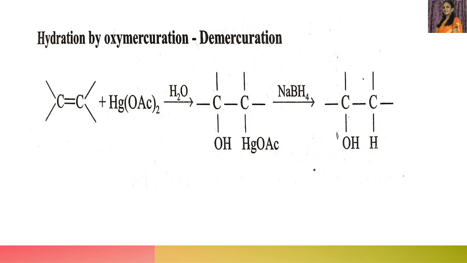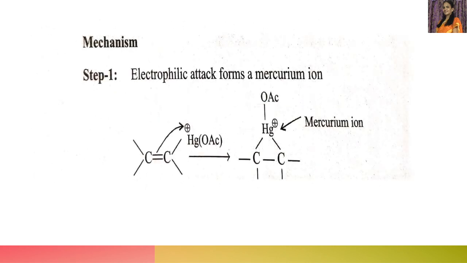Okay, so in this afterwards what happens? We should remove this with the help of a reducing agent like sodium borohydride. Then we will get the final alcohol, the product that we want. So H to one carbon and OH to another carbon, addition of water is taking place, that is alcohol is produced from alkene. So the same thing happens. The initial substrate is the same and the final product is the same, but the method is different. Now let us see the steps involved in this oxymercuration.